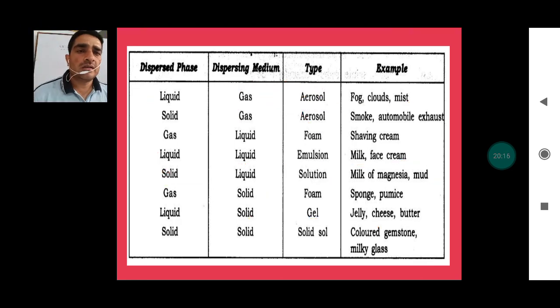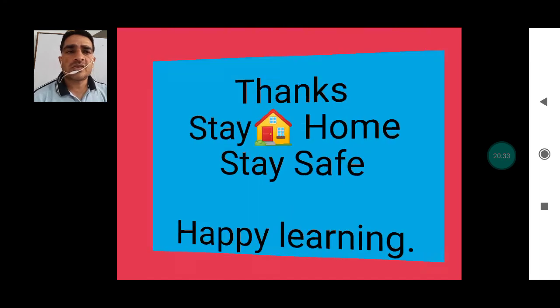ठीक है स्टूडेंट्स, होप सो यू अंडरस्टैंड, that is the types of mixtures, and they are homogeneous and heterogeneous, and further heterogeneous are classified as suspension as well as colloidal solution. Hope you understand all the topics of this types of solution.